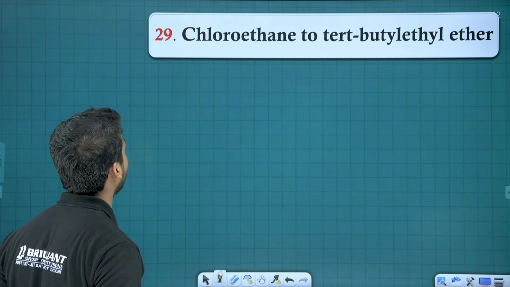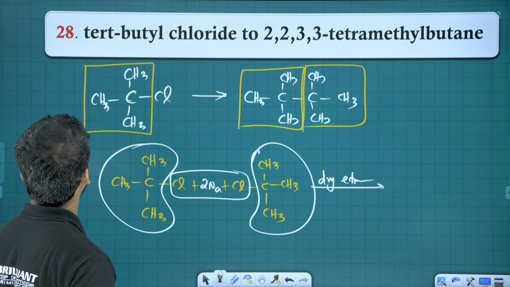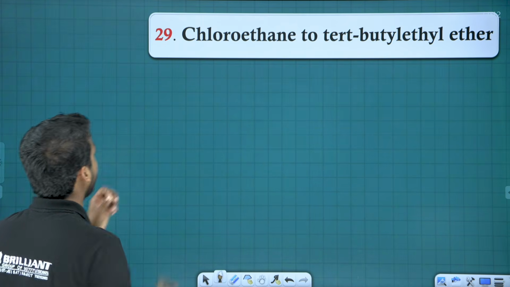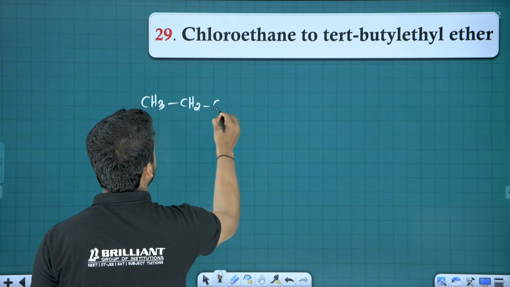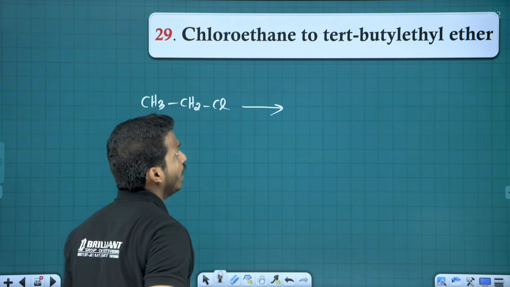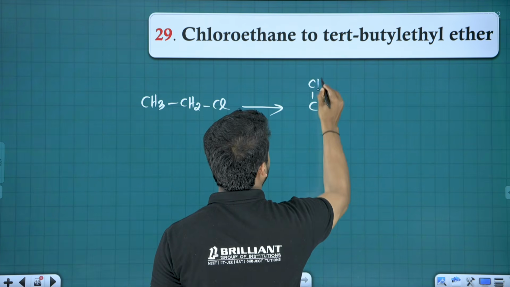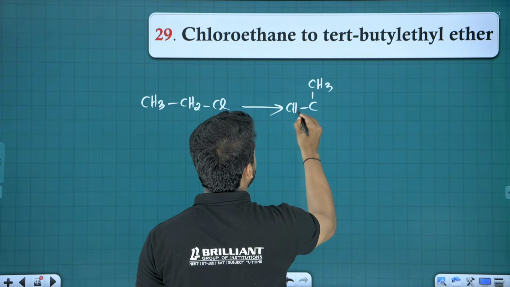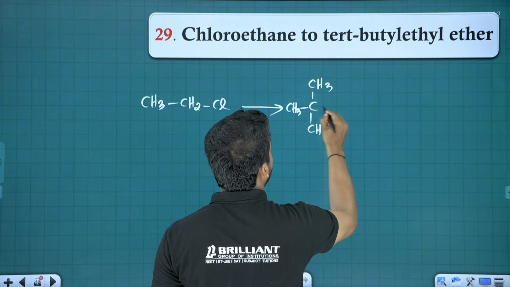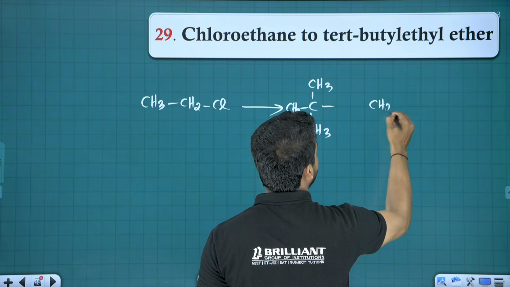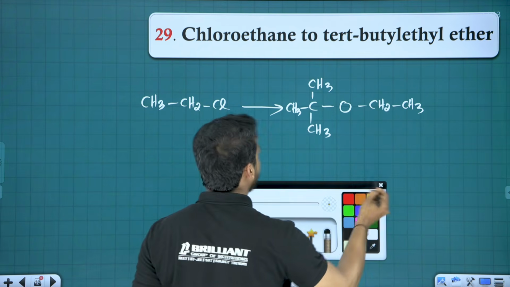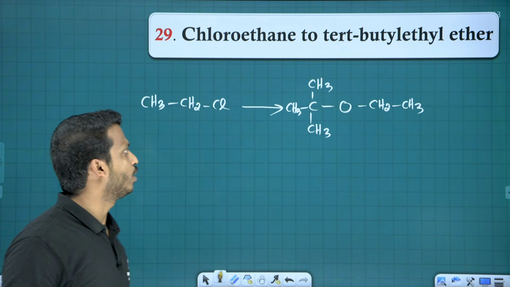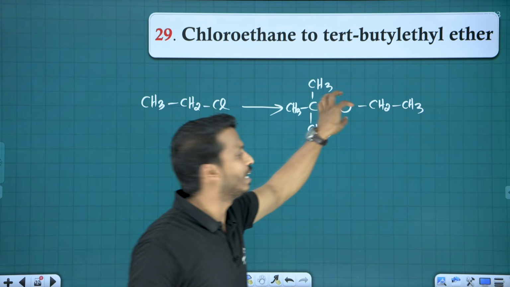Question number 29. Chloroethane. So 28 over, right? 29. Chloroethane. Okay, what is chloroethane? CH3CH2Cl. To tert-butyl ethyl ether. You know what is tert-butyl? Just we discussed now. This is tert-butyl. Ethyl. What is ethyl? CH2CH3. How to convert chloroethane to tert-butyl ethyl ether?